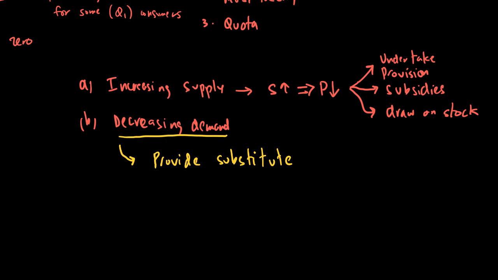That's one way to go about it. Another method could be to make housing cheaper elsewhere, so that the demand automatically goes down for housing in New York. So provide substitutes which are also cheaper in price.